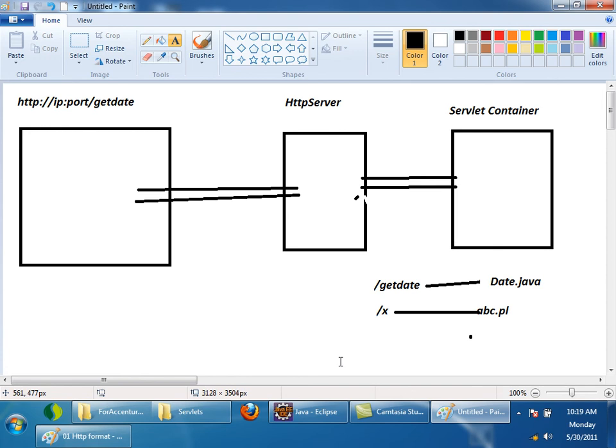Then they got an idea. Why should I write HTML inside Java? What if I can write Java inside HTML? So with that idea, they wrote another specification called the JSP specification. JSP stands for Java Server Pages. So the JSP specification was introduced again by the Java community. Why?